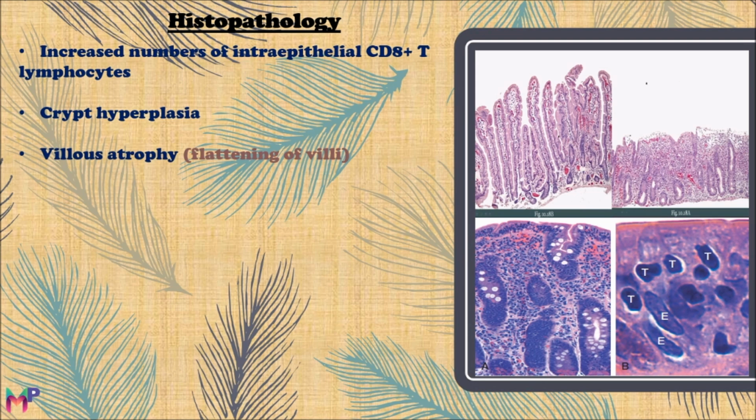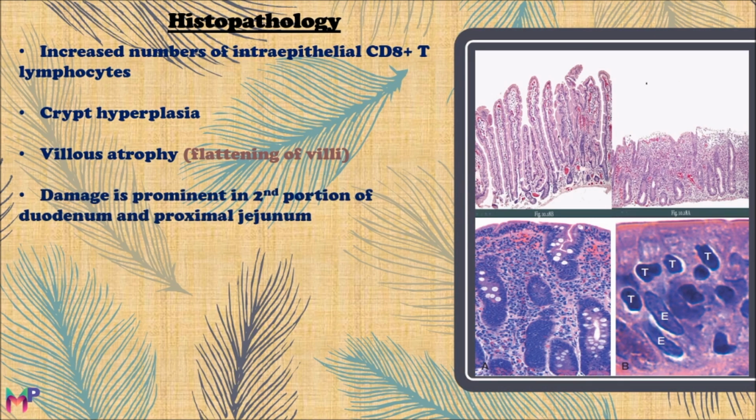You will also see villus atrophy, which is the flattening of villi, and this flattening of villi results in loss of mucosal and brush border surface area, which probably results in decreased absorption and leads to malabsorption.